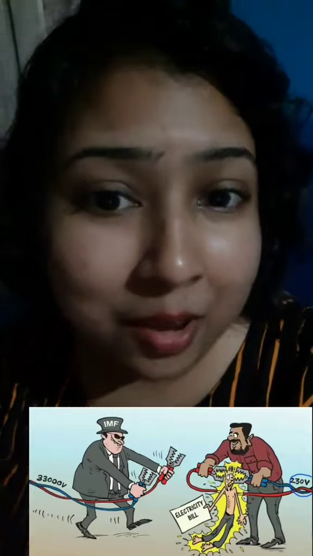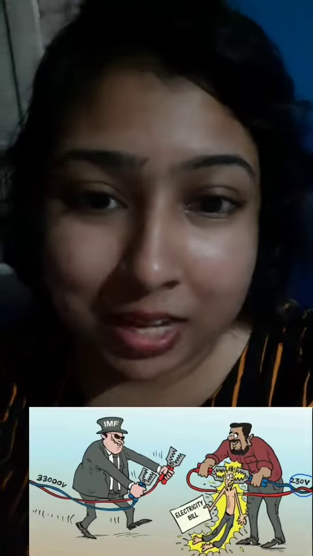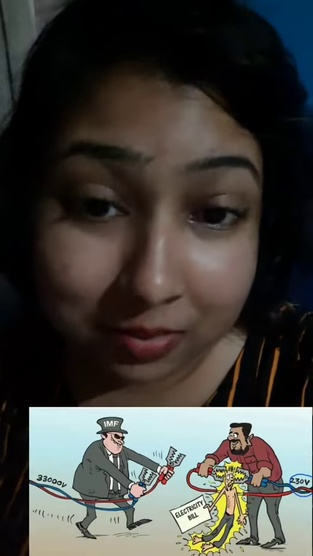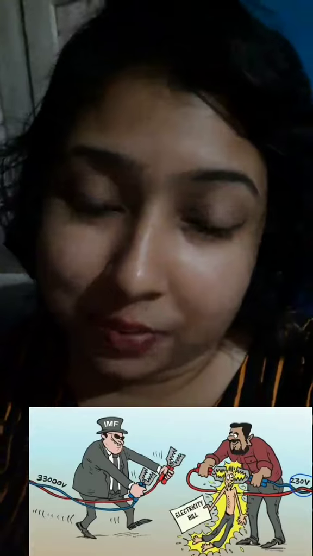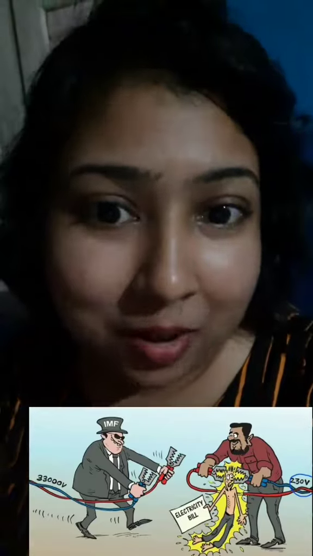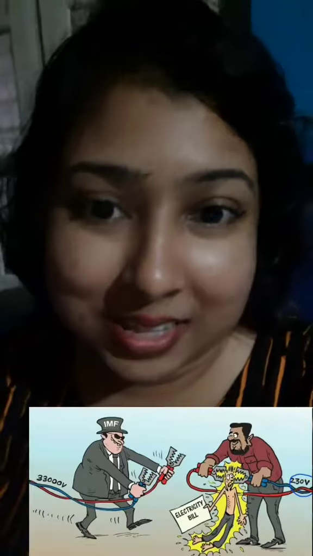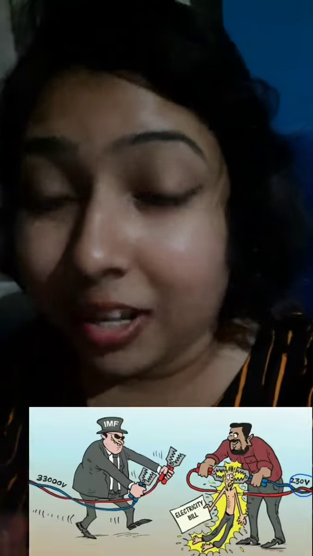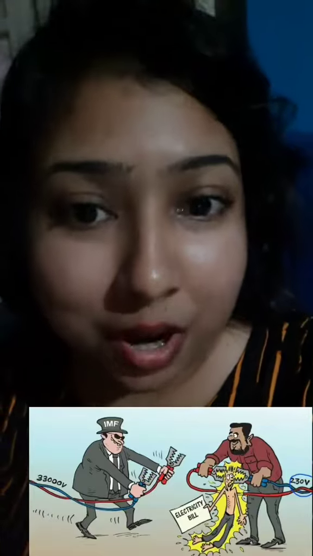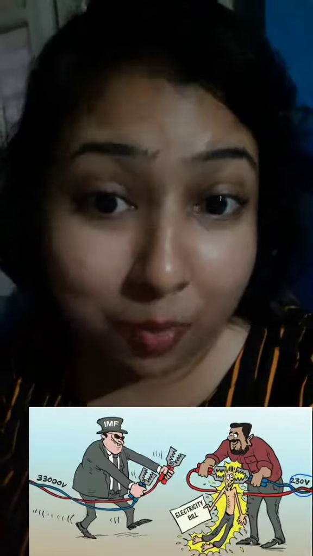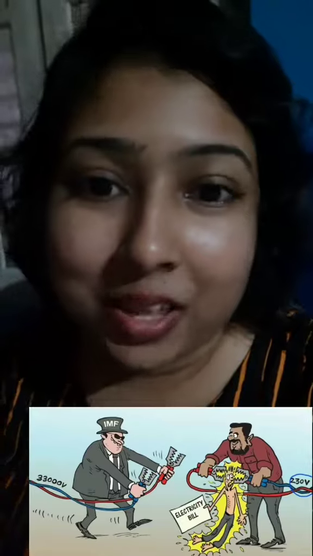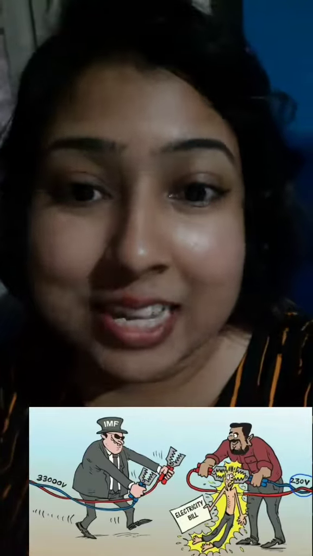So there is a man on the left, and he's using a high voltage wire. It's 33,000 volts. And also there is a man on the right side. He represents the government, actually the president, right? So he's using a 230 voltage wire, the usual voltage. But somehow the ordinary man, the citizen, has been shocked.